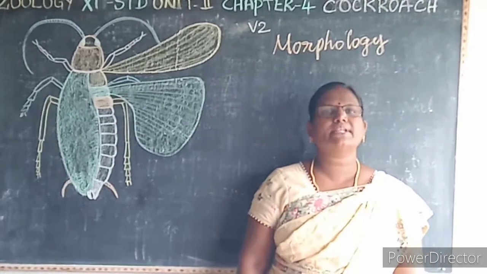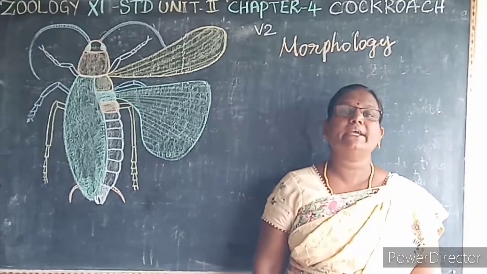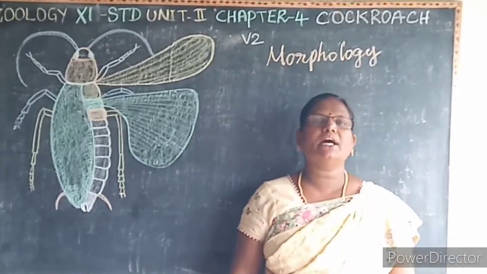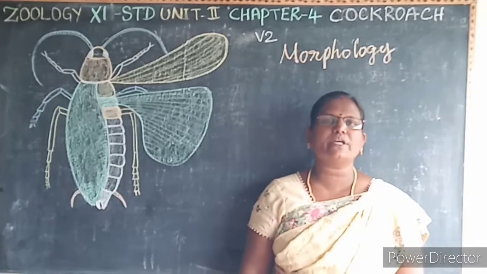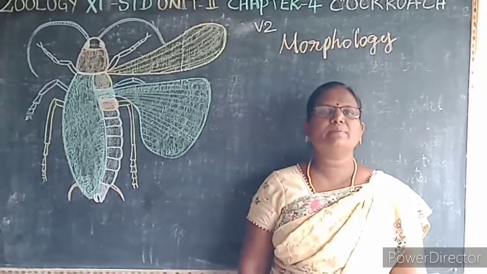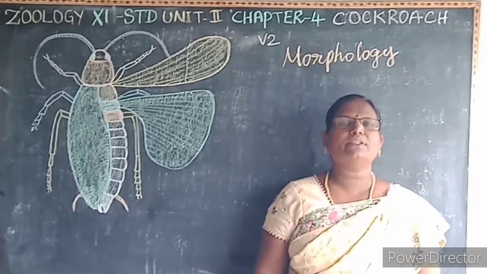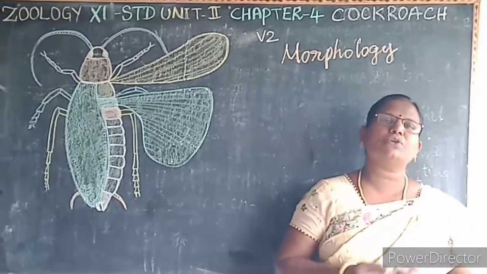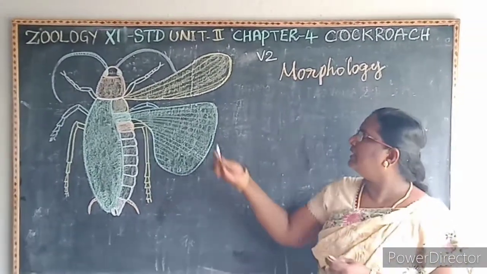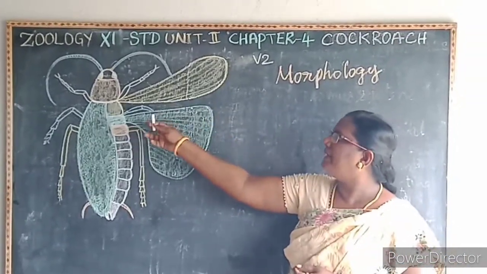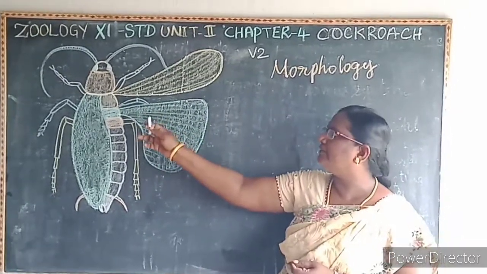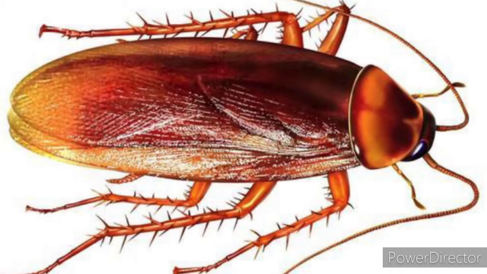Logy means what? Study. Morpho means what? External. The study about the external characters is known as what? Morphology. So what is morphology? The study about the external characters is known as morphology. Here the body is compressed dorsoventrally. The body of the cockroach is compressed dorsoventrally, and it is segmented.